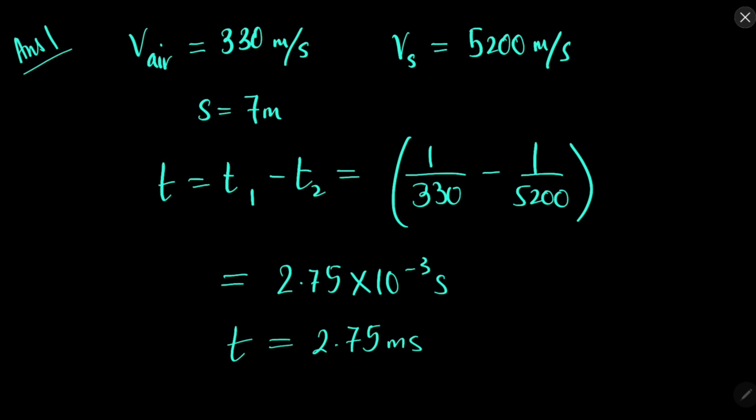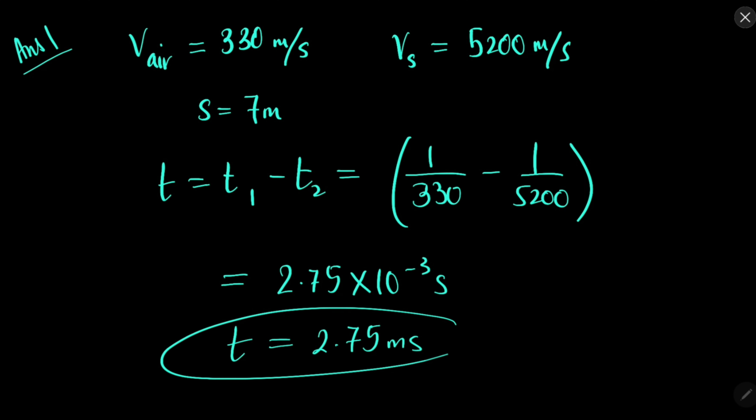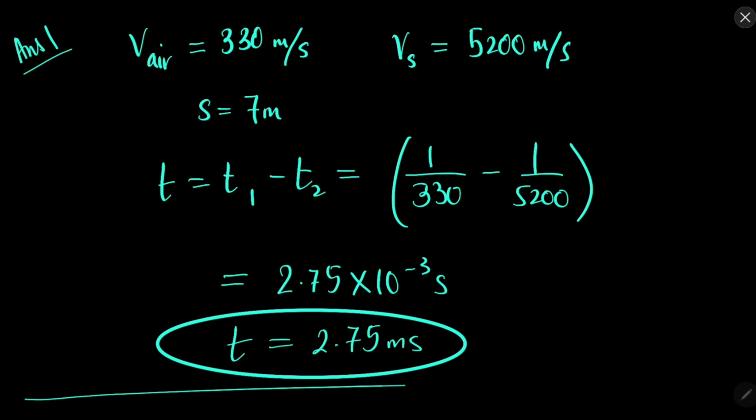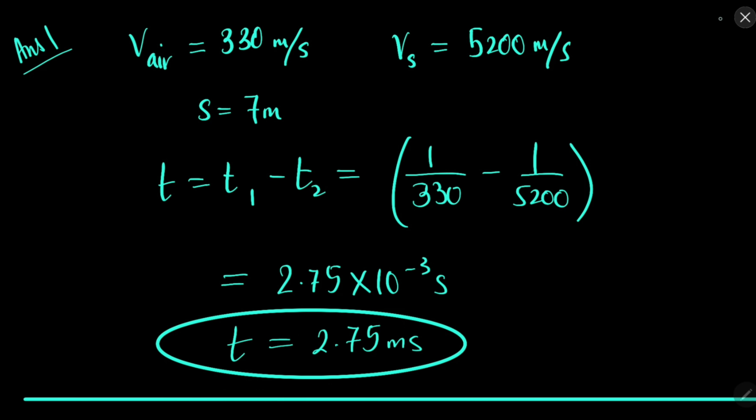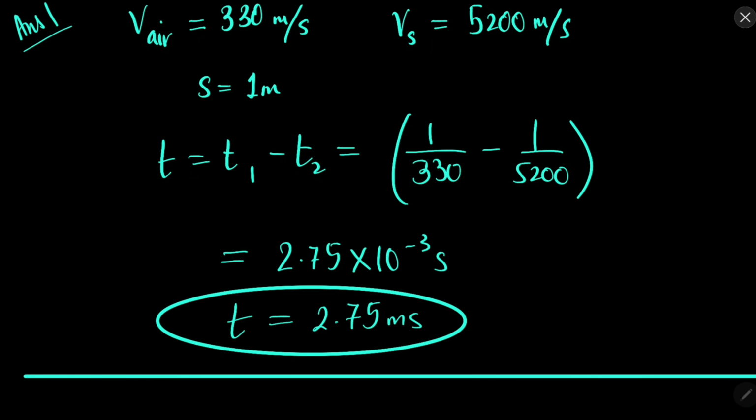or 2.75 milliseconds. 10 to the power minus 3 is milliseconds. Oh, this is 1 meter: 1/330 minus 1/5200. Time is displacement over velocity.